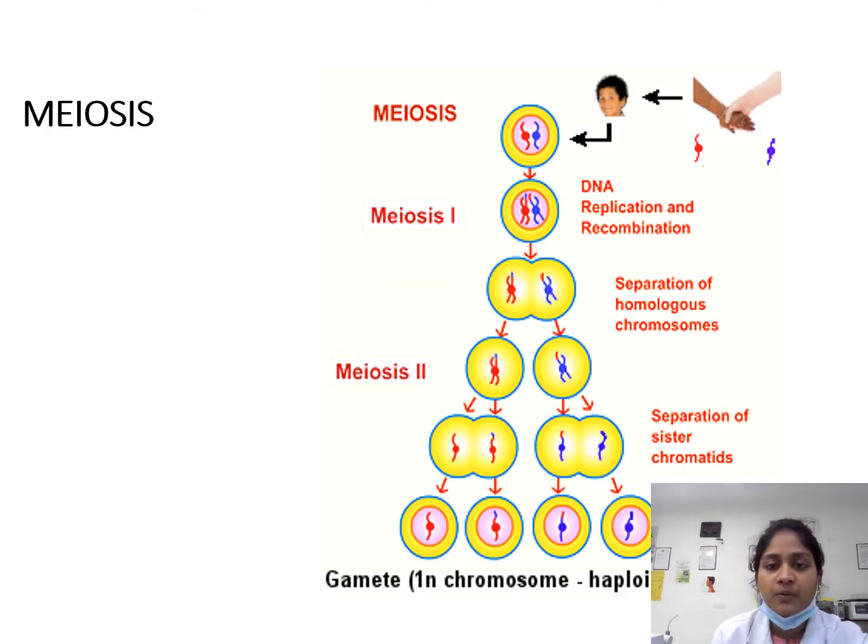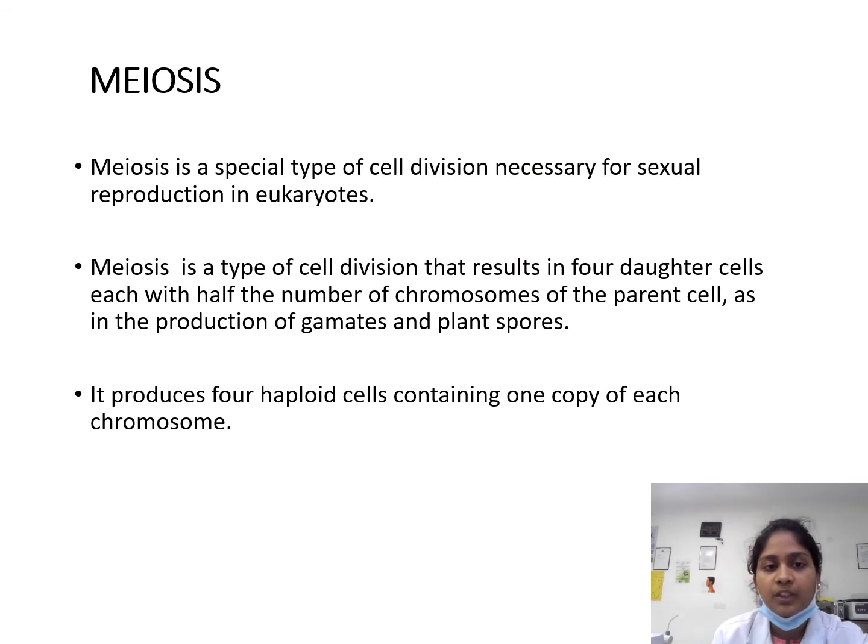Next, coming on to meiosis. Meiosis is a special type of cell division which is necessary for sexual reproduction in eukaryotes. Meiosis is a type of cell division that results in four daughter cells, each with half the number of chromosomes of the parent cell, as in the production of gametes and plant spores. It produces four haploid cells containing one copy of each chromosome.